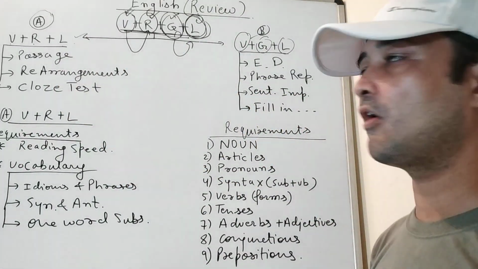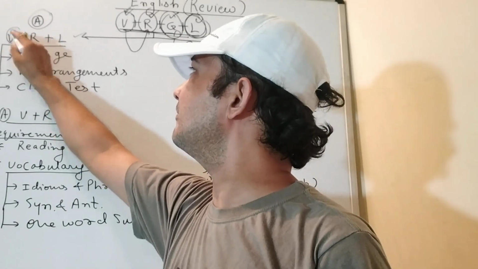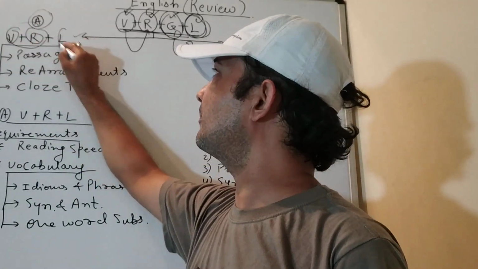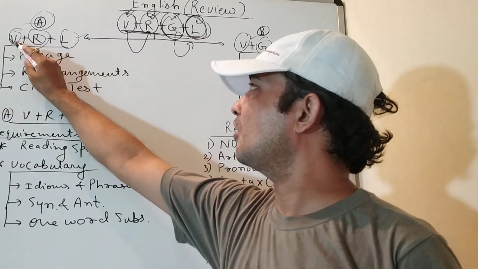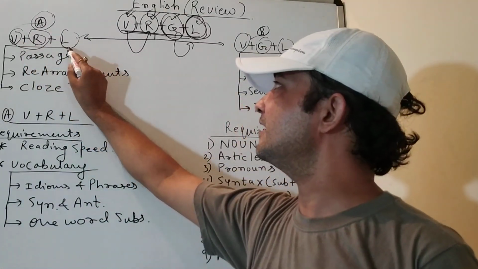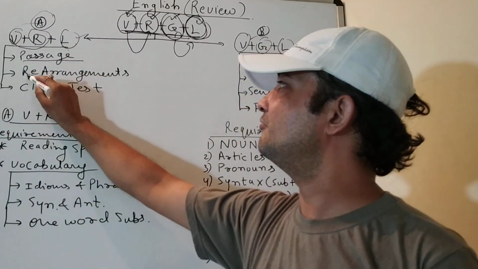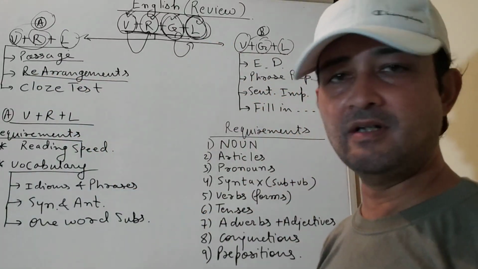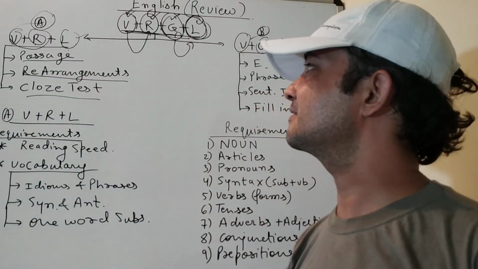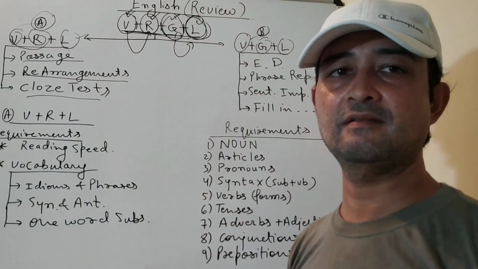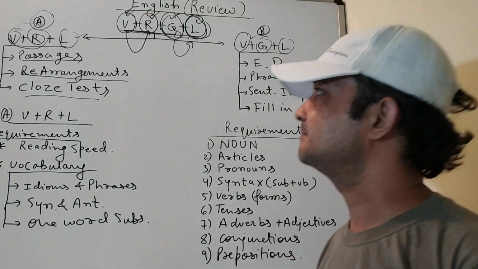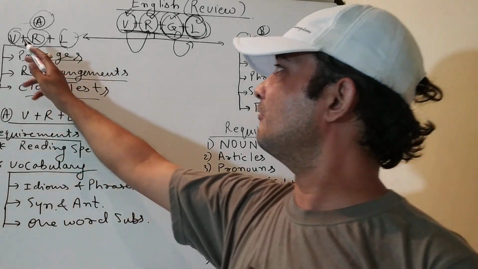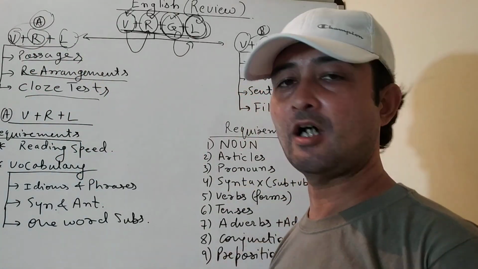These are questions solved using your vocabulary and reading speed coupled with logic. Here we have passages, rearrangements, and cloze tests. These are dependent upon vocabulary and logic along with reading speed.